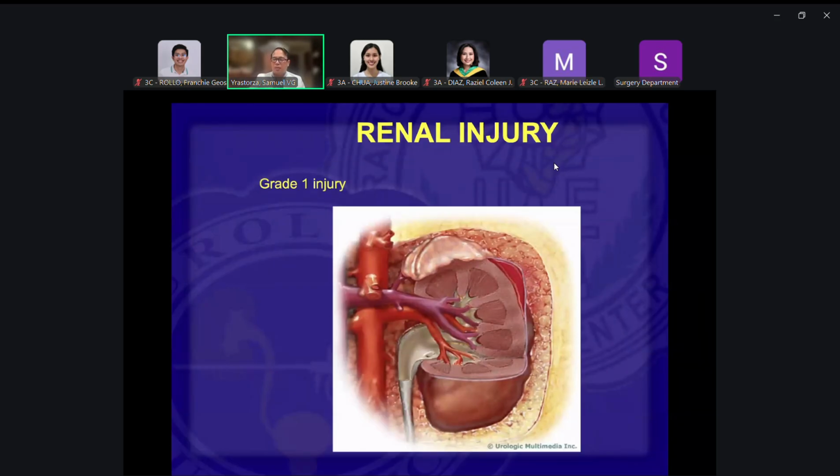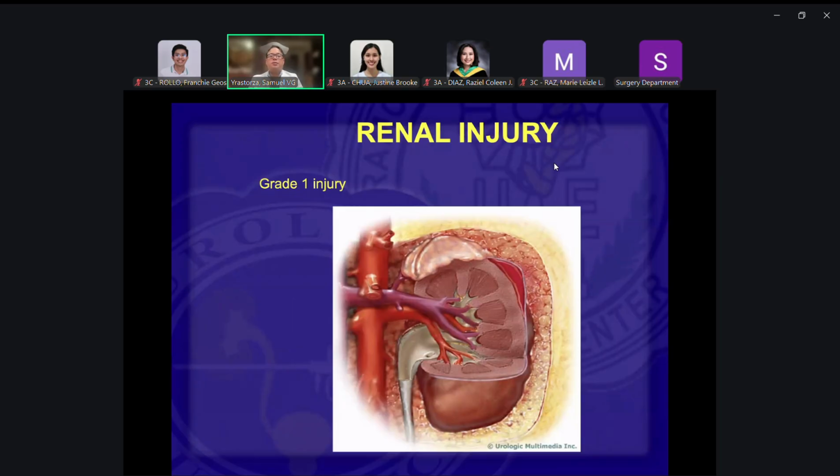So basically, these are the injuries. Grade 1 would be the mildest. Grade 5 will be the most severe. Okay. So in here, there's only, but wala akong pointer. Is my pointer showing up?